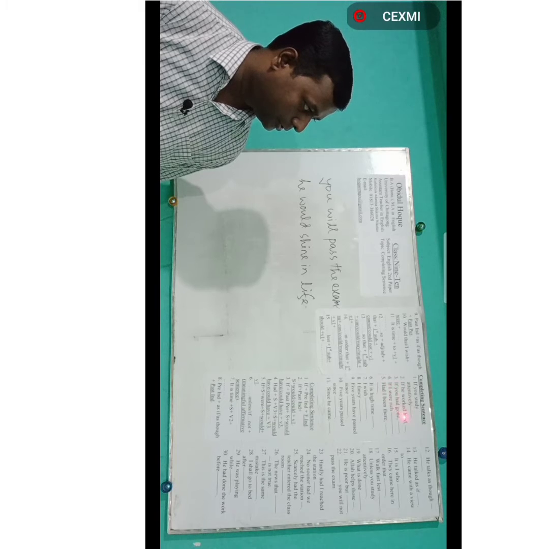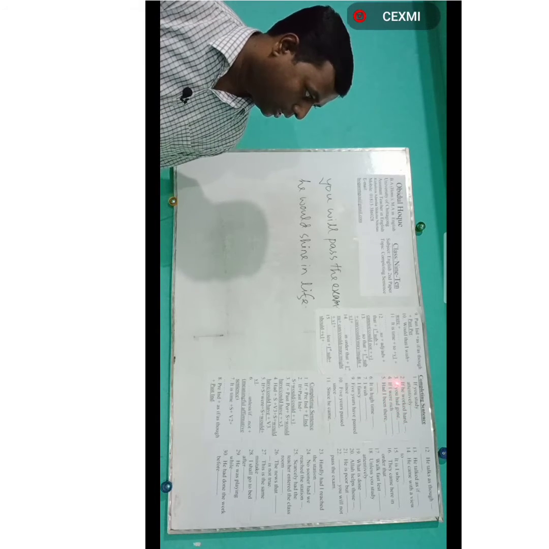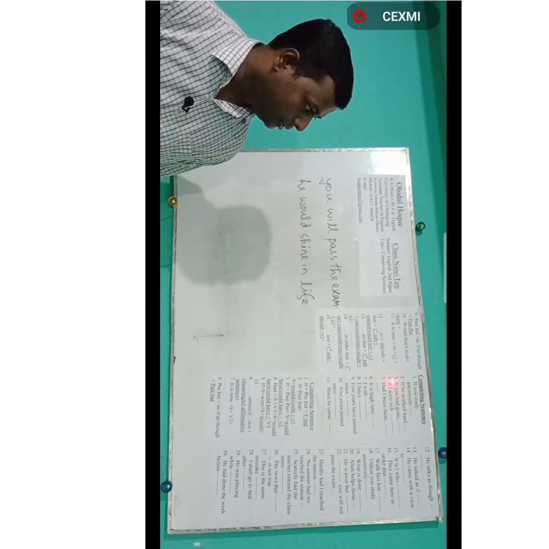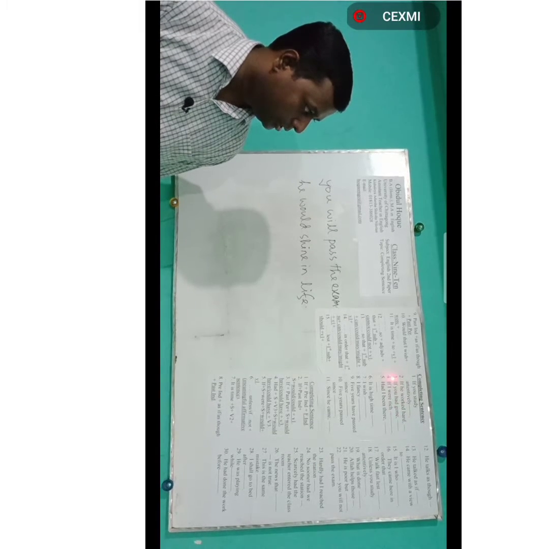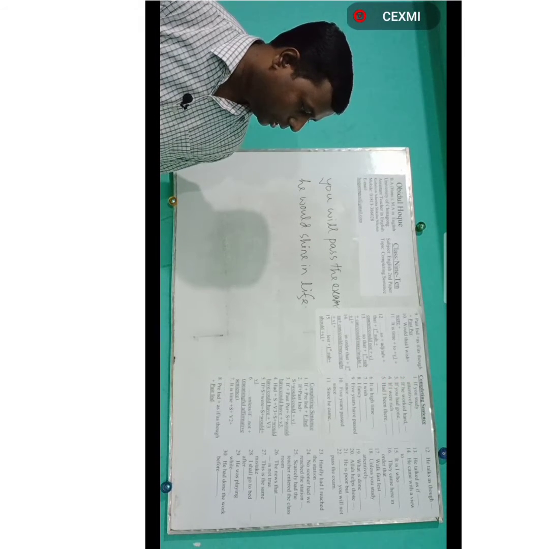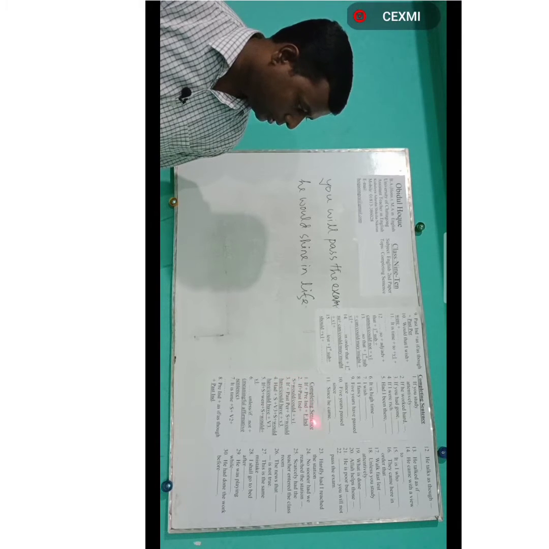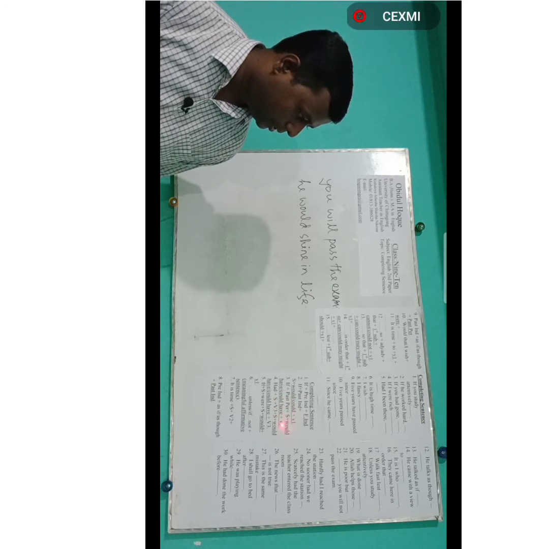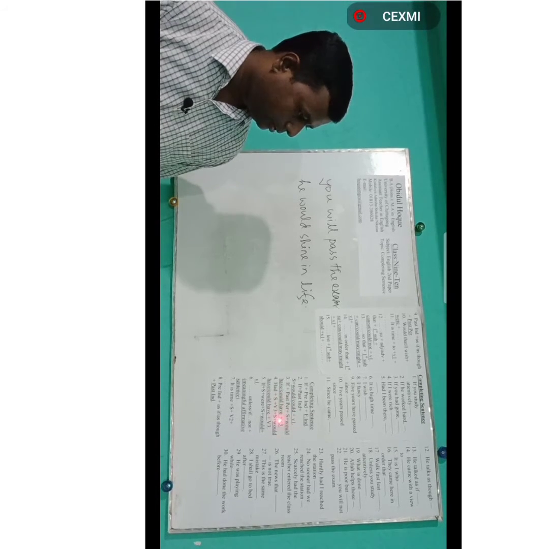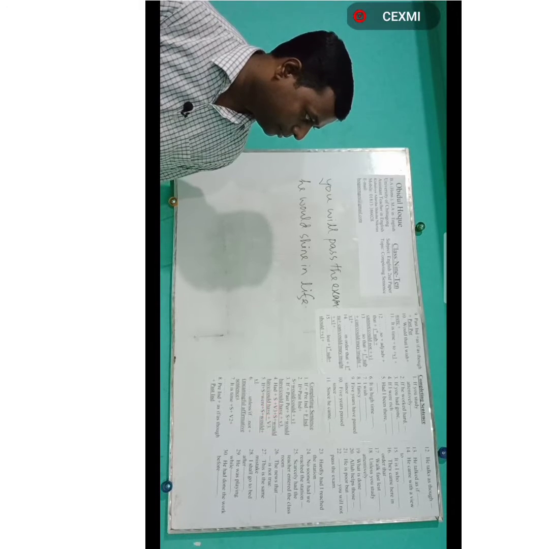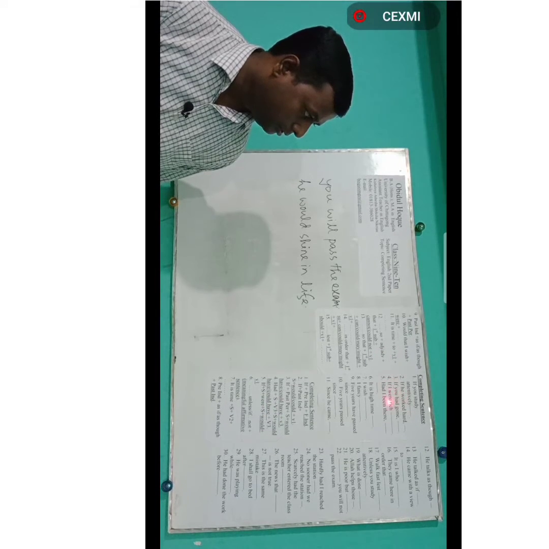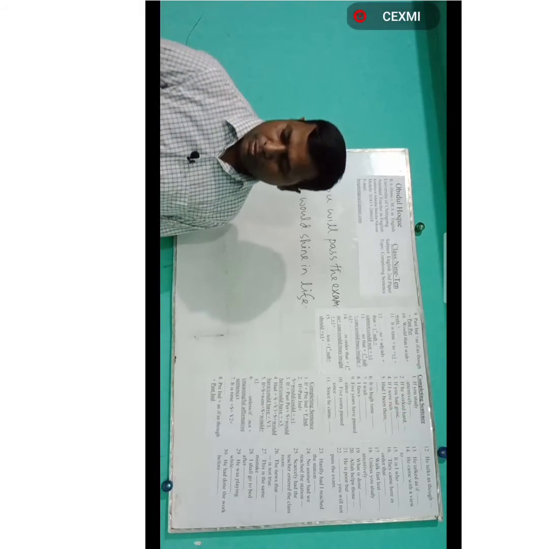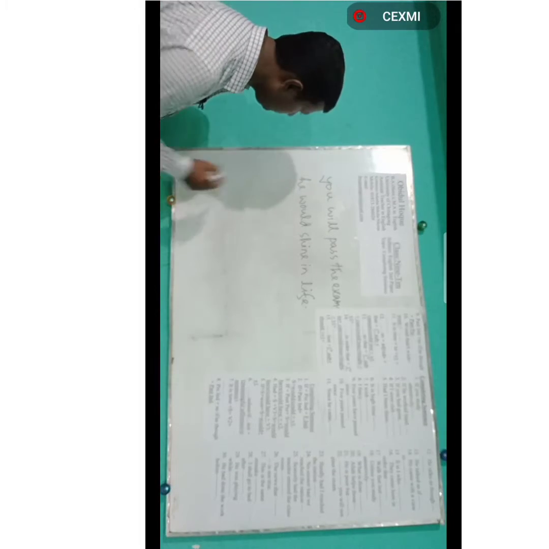So past perfect tense has been used after if. If there is past perfect tense after if, the structure to follow is number 3: if plus past perfect plus subject plus would have or could have plus past participle form of verb. So what will be the answer? If you had gone, you could have solved the problem.